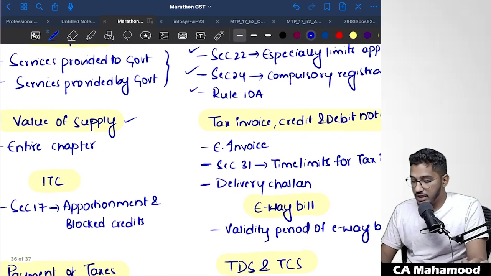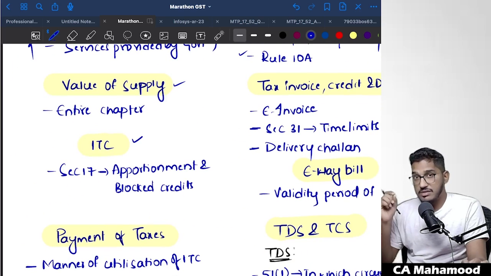Next, when it comes to input tax credit, the next most important chapter is input tax credit. When it comes to input tax credit, section number 17, don't leave it.